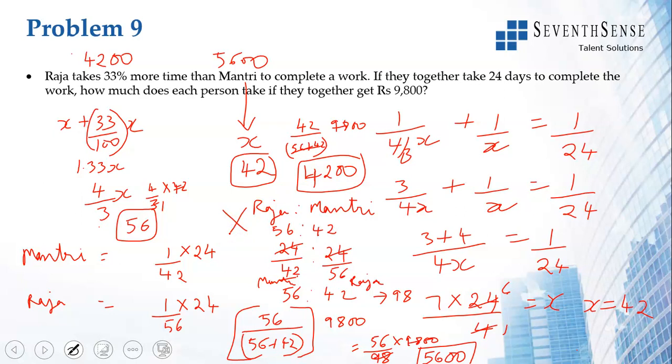You find one day's work. Here we have seen one day's work for Mantri. Multiply that by 24 because that's the amount of work that he does. And find one day's work of Raja and multiply by 24. That's the amount of work that he does. Then take the ratio. Then we get 56 is to 42 for Mantri is to Raja, not Raja is to Mantri. If you calculate the amount, you will get 56 is to 42 for Mantri to Raja. And it is true because Mantri is getting more amount because he is working faster, no? Raja is working slower, he is getting less amount.